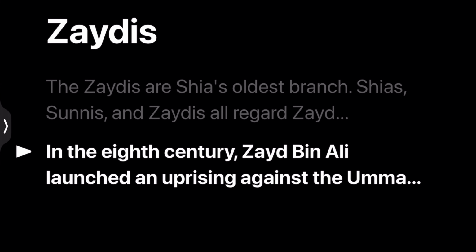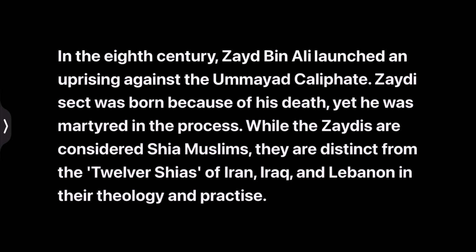In the 8th century, Zaid bin Ali launched an uprising against the Umayyad Caliphate, and the Zaidi sect was born from his death, as he was martyred in the process. While the Zaidis are considered Shia Muslims, they are distinct from the Twelver Shias of Iran, Iraq, and Lebanon in their theology and practice.